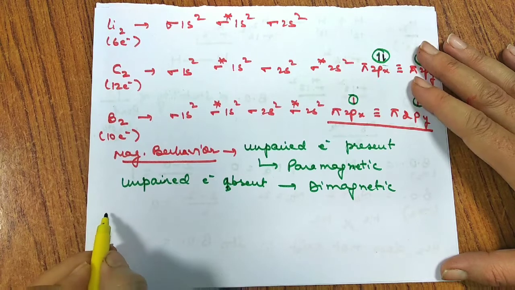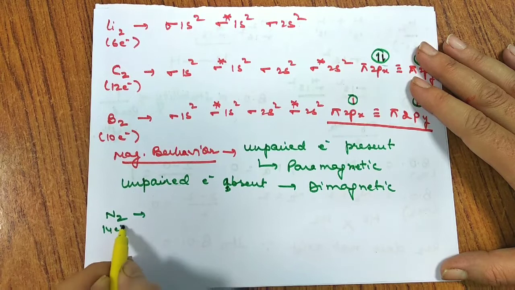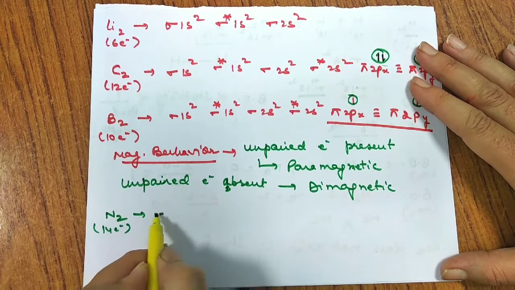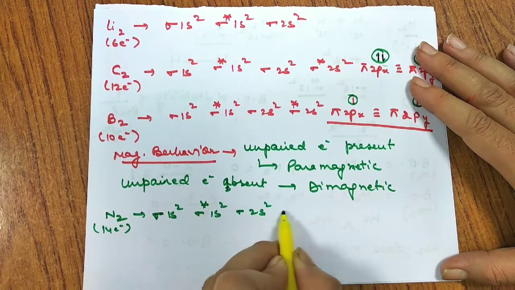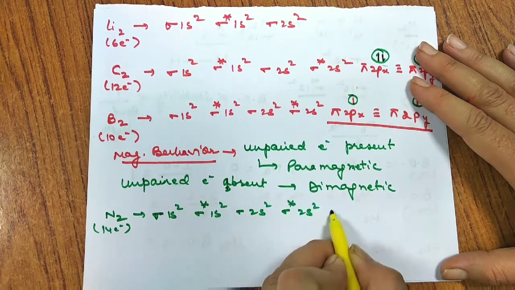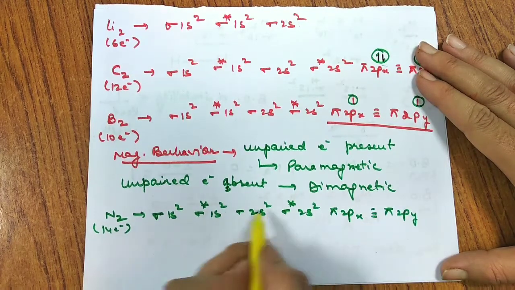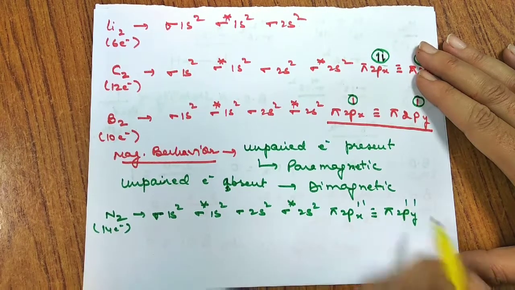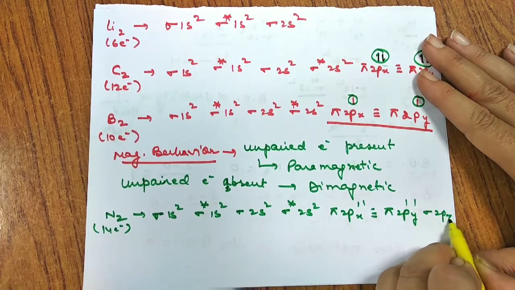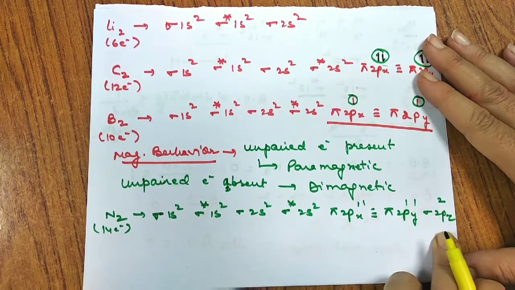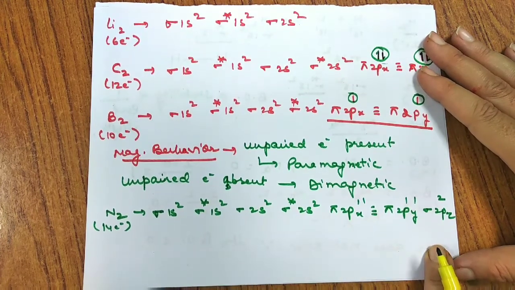Now another thing, if I go with nitrogen molecule with 14 electrons: sigma 1s2, sigma star 1s2, sigma 2s2, sigma star 2s2, pi 2px, pi 2py. How many electrons have we got? 1, 2, 3, 4, 5, 6, 7, 8, 9, 10, 11, 12. Up to carbon there were 12. Next we have sigma 2pz with 2 electrons, so it goes to 14. So this is how 14 electrons will be filled in the nitrogen molecule.